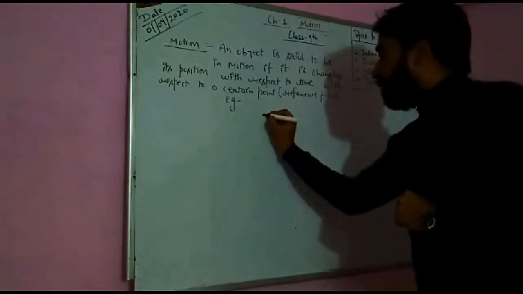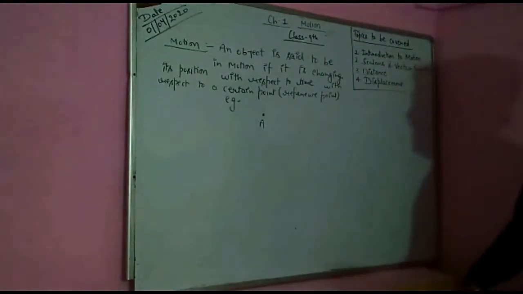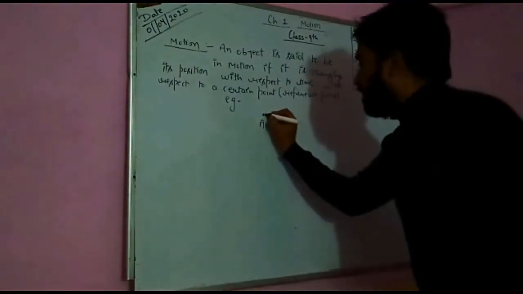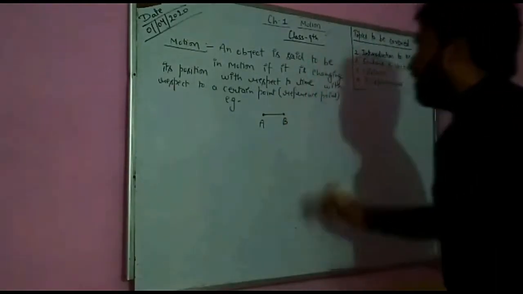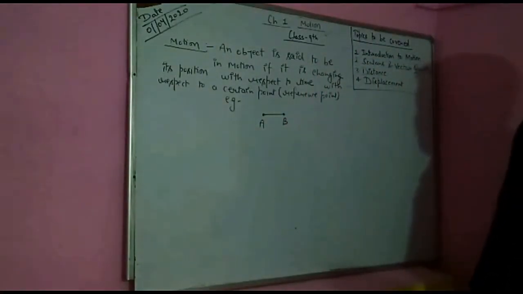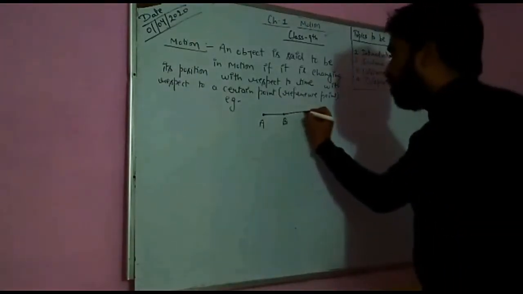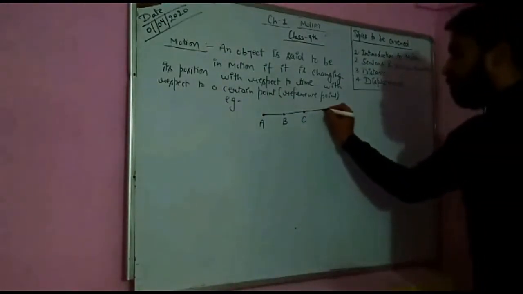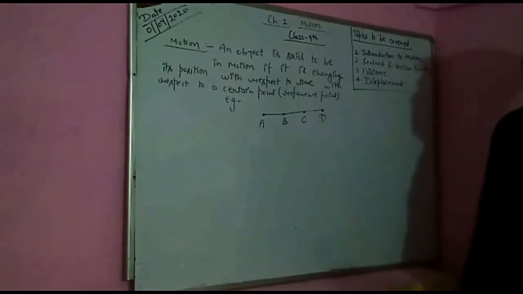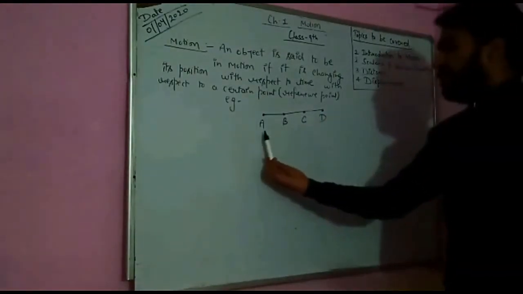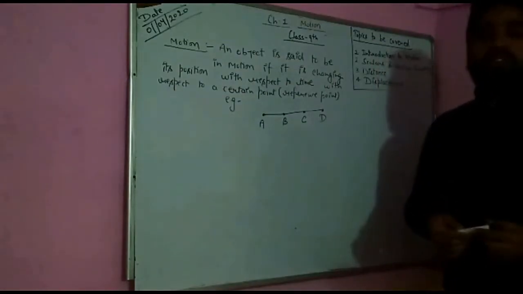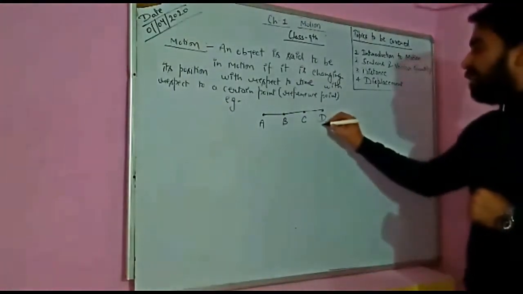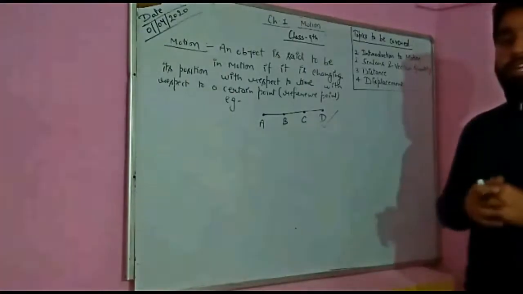Suppose an object is in location A, and we observe that object after little time and we found that the location of the object is changed. The location of the object is B now. And after certain time again we observed and we found that the location of the object is again changed and it is in location C. After some time we found that the location of the object is D. So now we are very sure that this object is changing its position with respect to time. So surely this object is said to be in motion because its location is continuously changing.